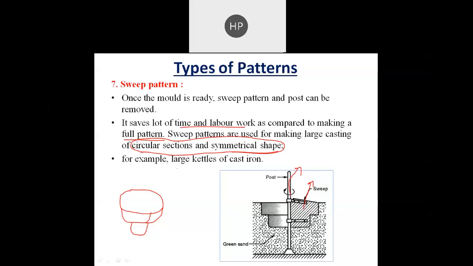And large kettles of cast iron can be produced by a sweep pattern. So this is an example where we can use a sweep pattern.